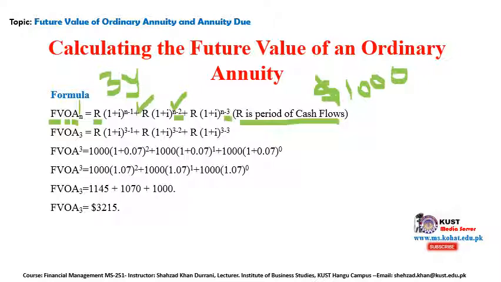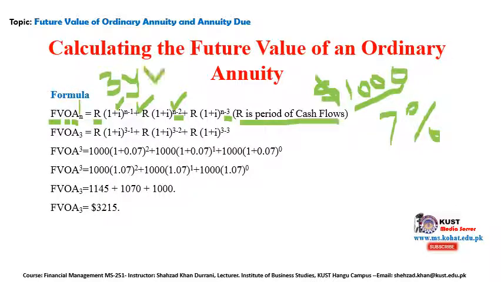So R represents the cash flows, multiplied by 1 plus i, where i is the interest rate. How much was the interest rate? That was 7%. So the question is pretty clear now. I will explain it again: you have 1,000 cash flows occurring as regular payments.